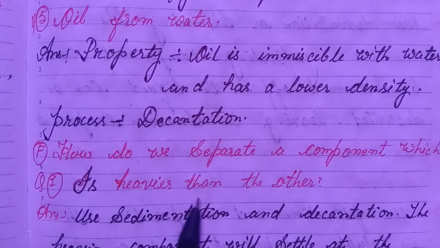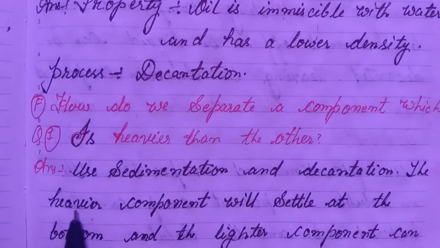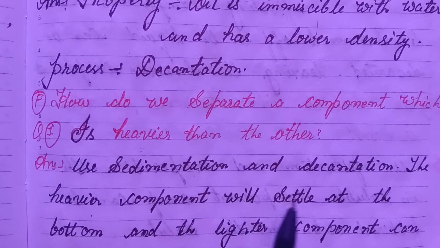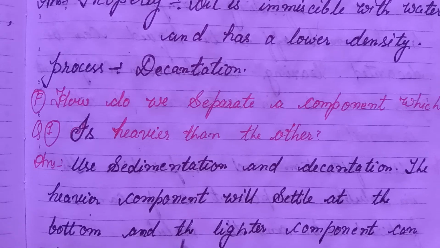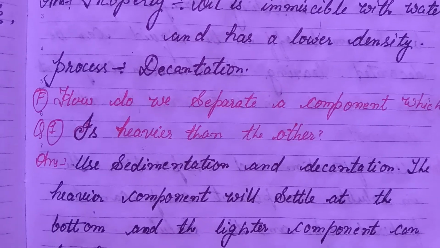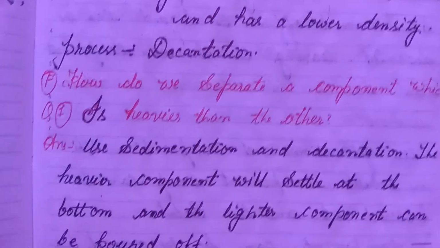F. How do we separate our components? First question: one is heavier than the other. Answer: use sedimentation and decantation. The heavier components will settle at the bottom and the lighter components can be poured off.